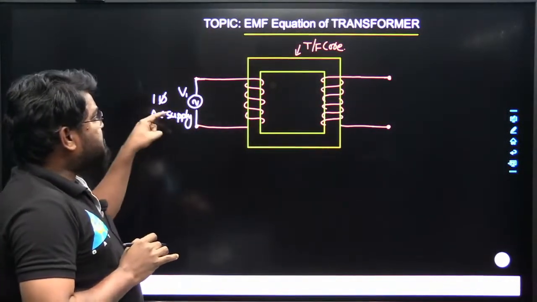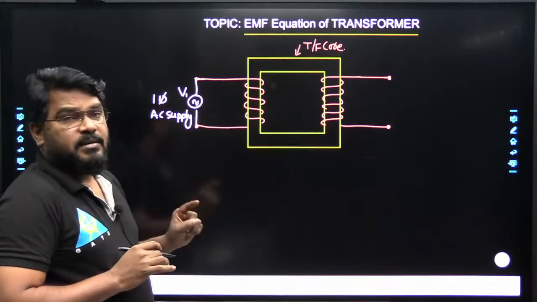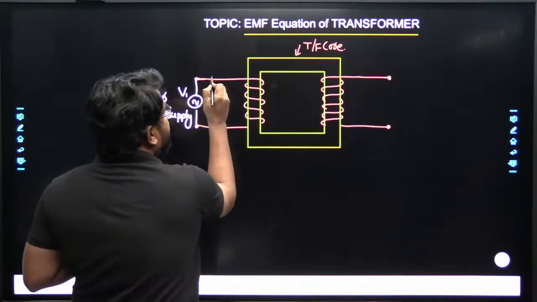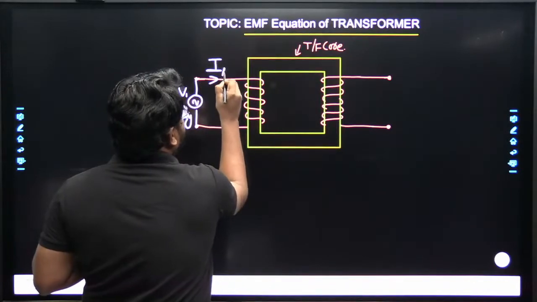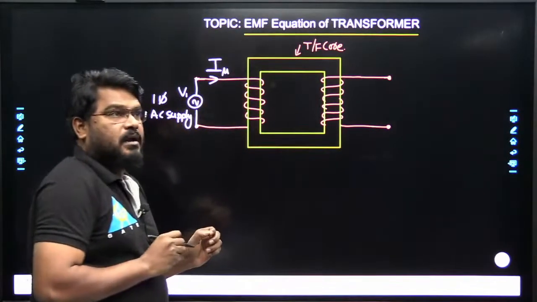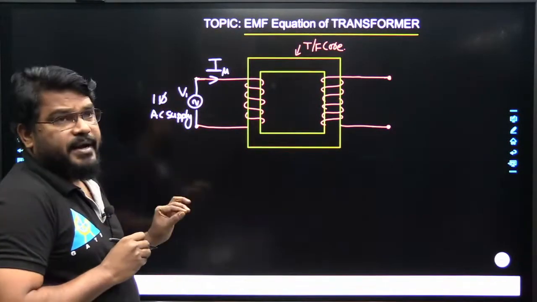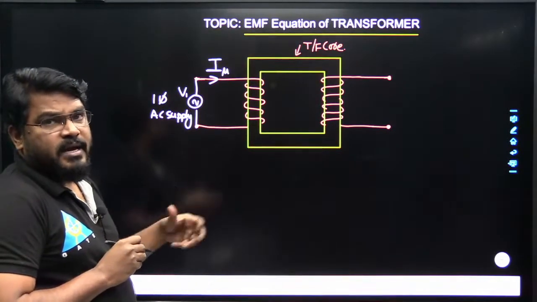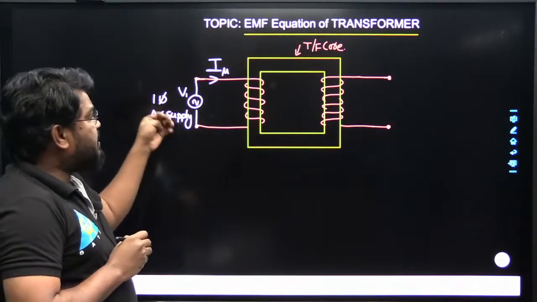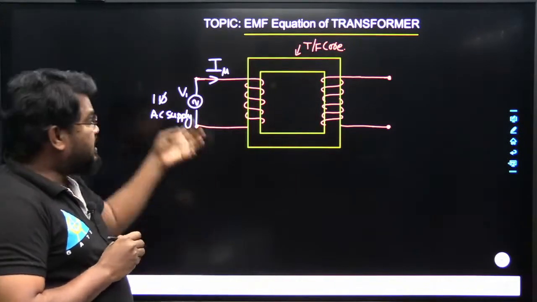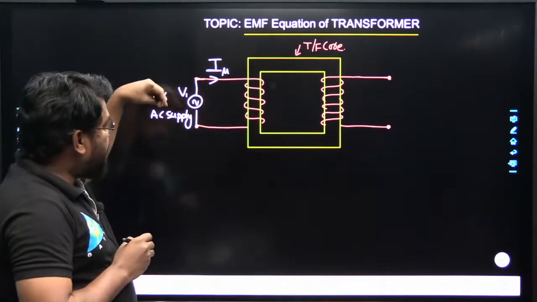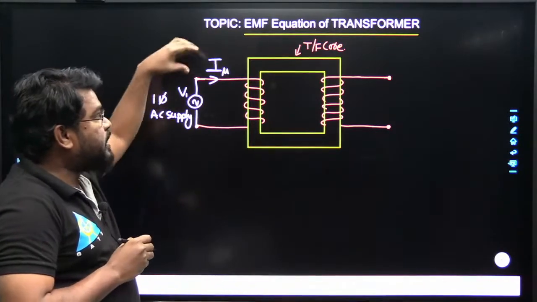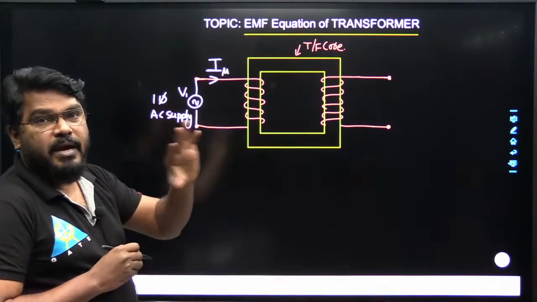When the transformer is excited with the AC supply, a time varying current passes through the winding. This current is known as magnetizing current. What is meant by magnetizing current? It is the current required from the source to produce the flux. How much current is required from the source to create the flux is known as the magnetizing component of the current.